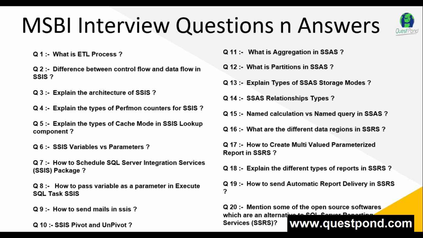Types of cache modes in SSIS lookup component. SSIS pivot versus unpivot. What is aggregation in SSAS? Partition in SSAS. Types of relationships in SSAS. Named calculation versus named query in SSAS. How to create a multi-valued parameterized report in SSRS. And many more questions, yes, we are going to cover in this video.